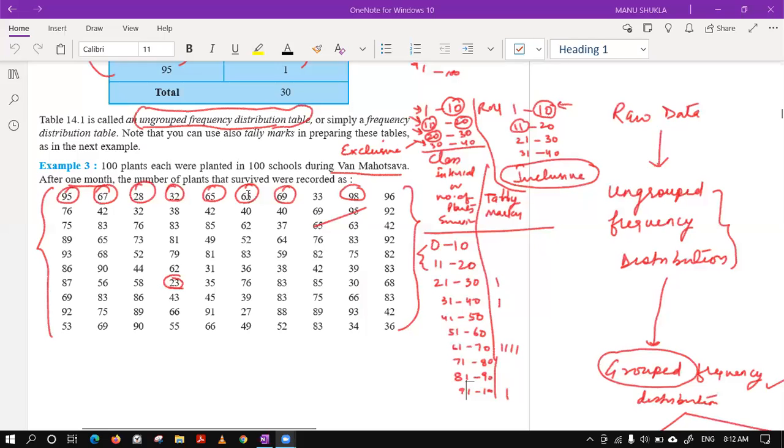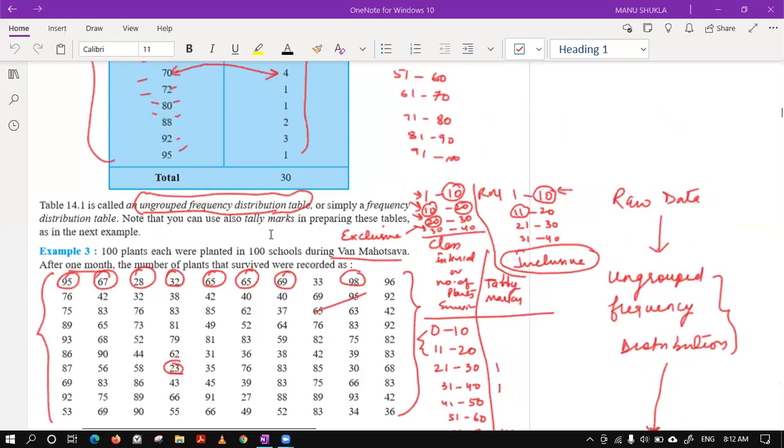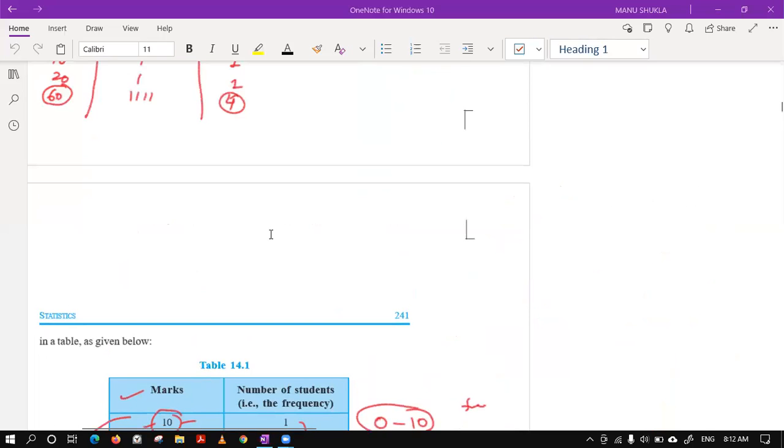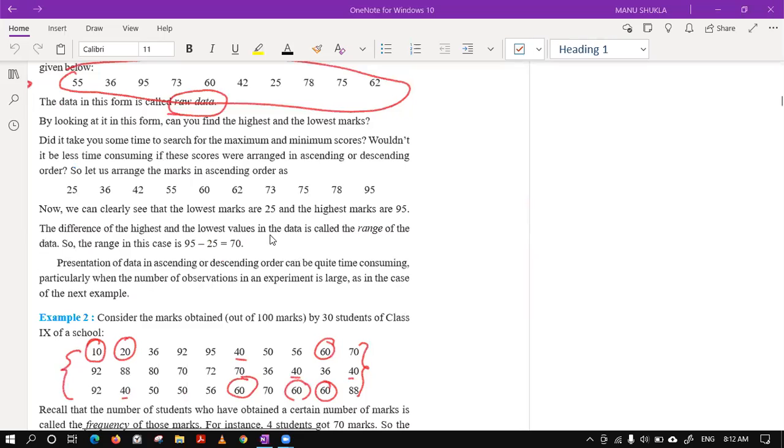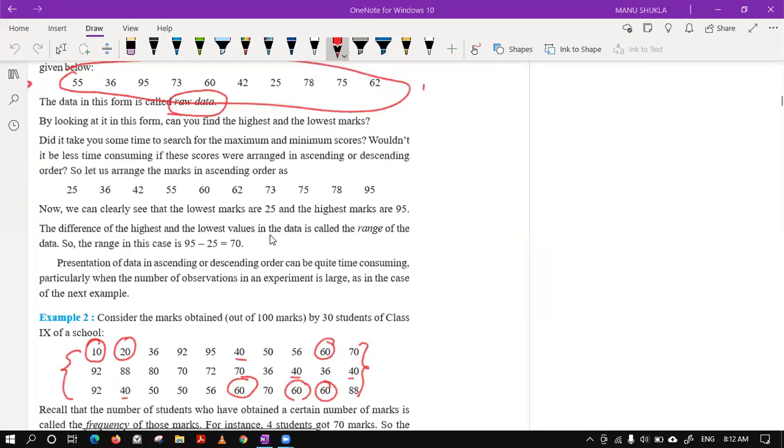Good morning once again. In the last class, we have seen how we are arranging the data. The first example, as usual, was the raw data, in which we don't need to place any table. Directly, we can find the mean, median, and mode using the data.